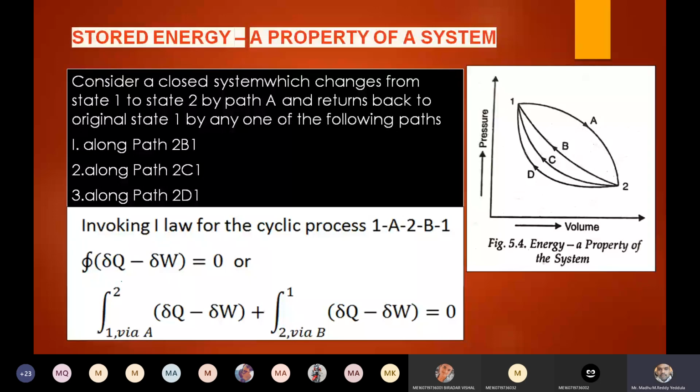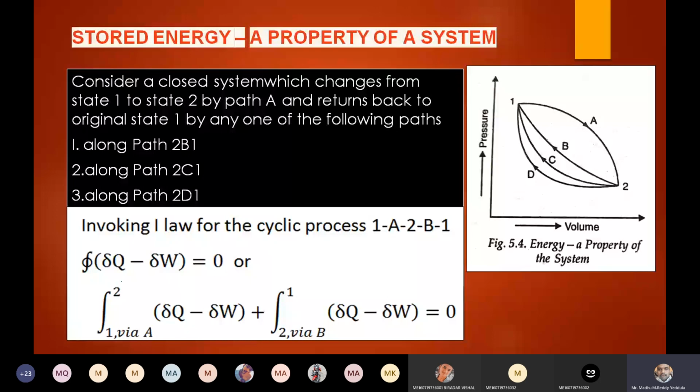Please respond. Yes, sir. Right? In two ways we can define point and path function. One is by defining it on a graph. On a graph, if it is represented by a point, that is a point function. On a graph, if it is represented by an area, that is a path function. That is one way of defining point and path function. The second way is if it is an exact differential, that is a point function. If it is a partial differentiation, nothing but an inexact differential, that is a path function.